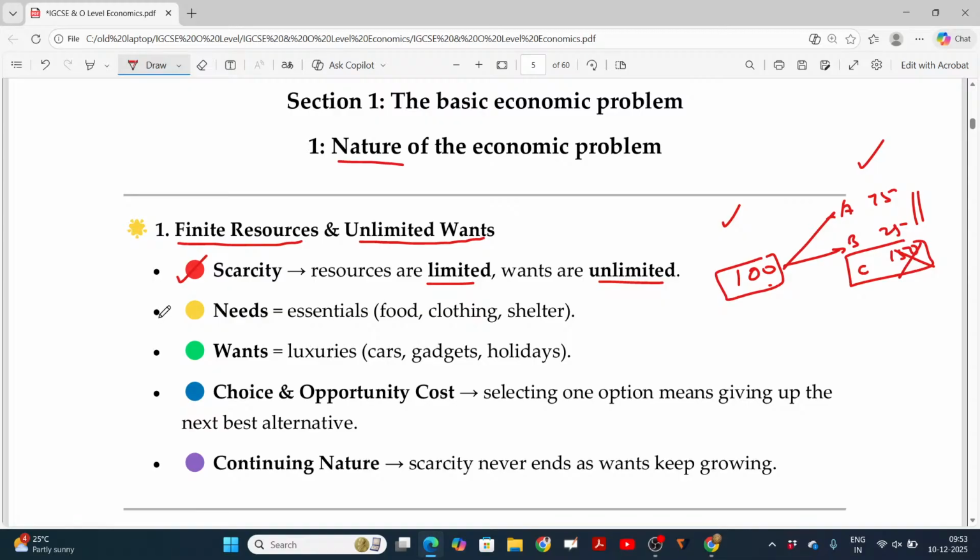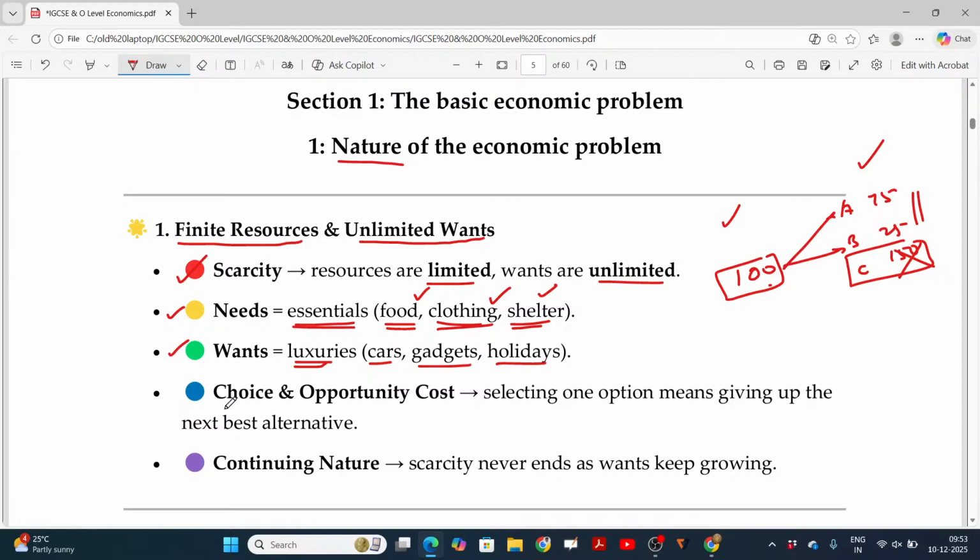And you have to understand the difference between needs and wants. Needs are the essentials, without which survival will be tougher, like food, clothing, and shelter. Wants are luxuries, like branded food, branded clothing, best restaurant services, star class accommodation, cars, gadgets, and enjoying holiday trips. All these things are wants.